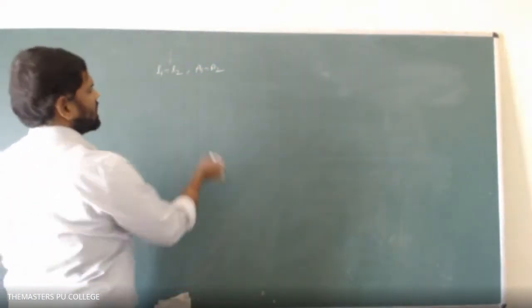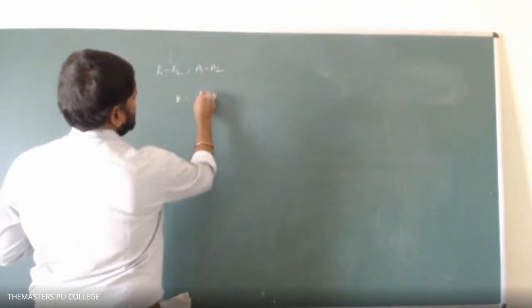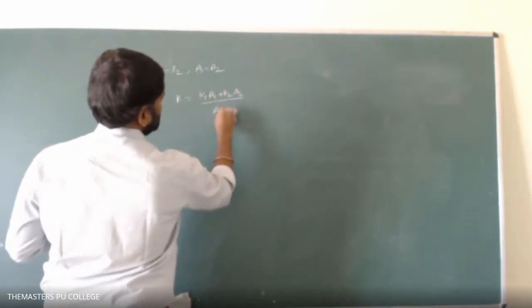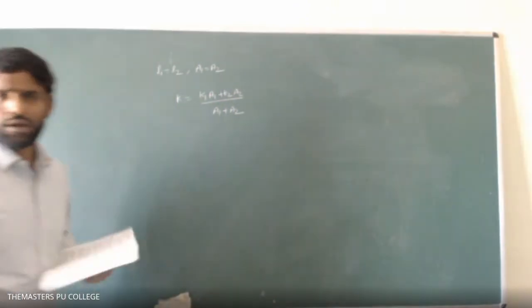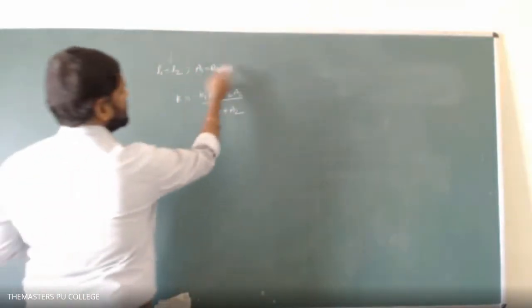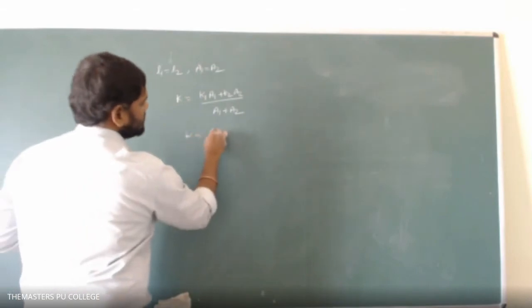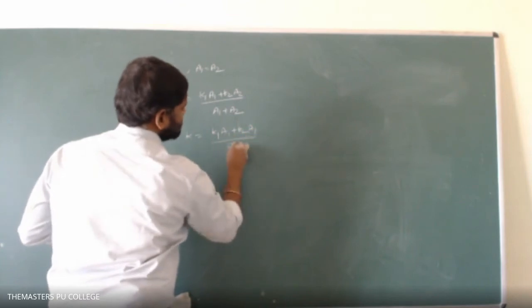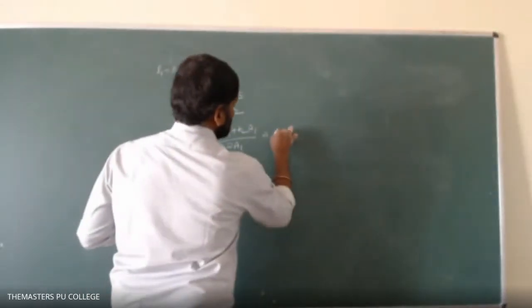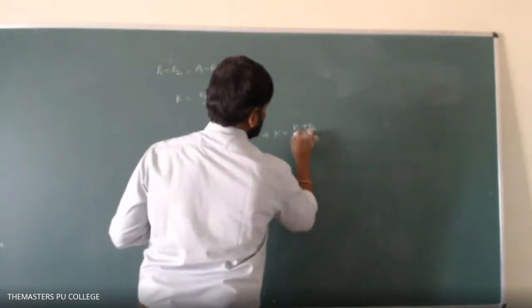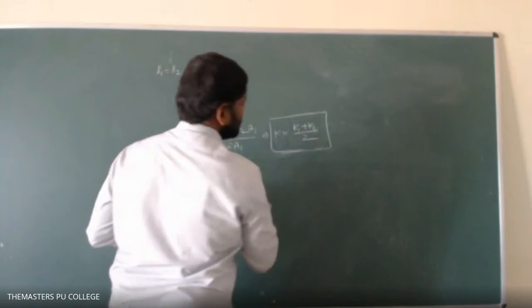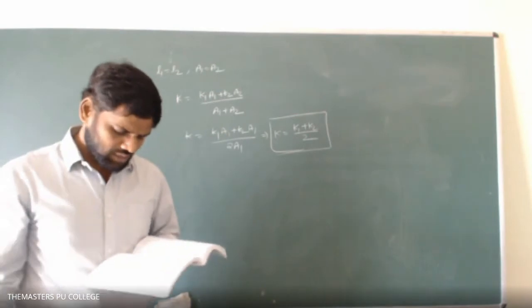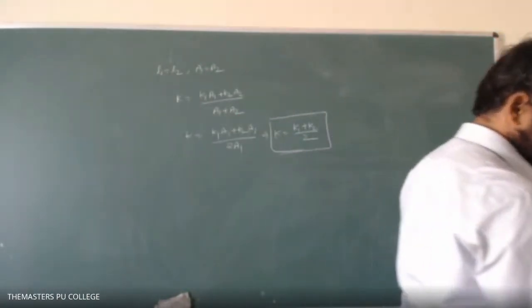So when the two rods are connected in parallel, what is the equivalent thermal conductivity? K is equal to K1 A1 plus K2 A2 divided by A1 plus A2. This is the formula we got, for lengths that are the same. Even the areas are the same in this problem. According to this, K is equal to K1 A1 plus K2 A1 divided by 2A1. So K is equal to K1 plus K2 divided by 2. This is the equivalent thermal conductivity when rods have equal length and equal area of cross section. Got it?